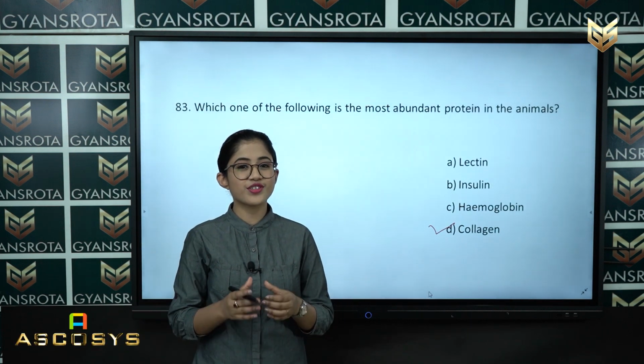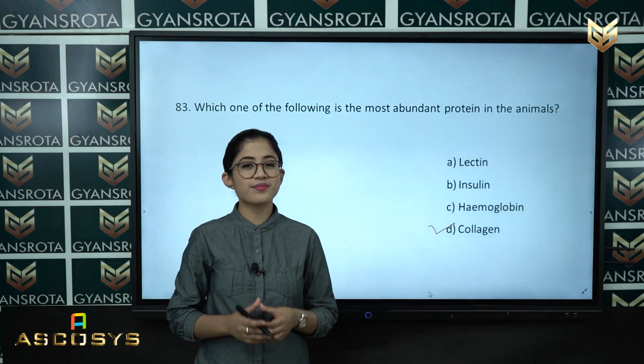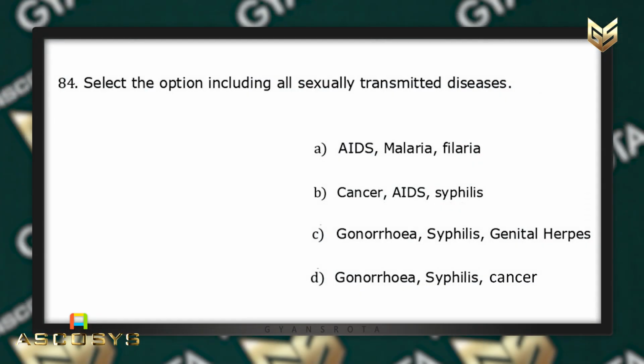Now, let us move on to the next question, question number 84. Select the option including all sexually transmitted diseases. Option A, AIDS, malaria, filaria. Option B, cancer, AIDS and syphilis.